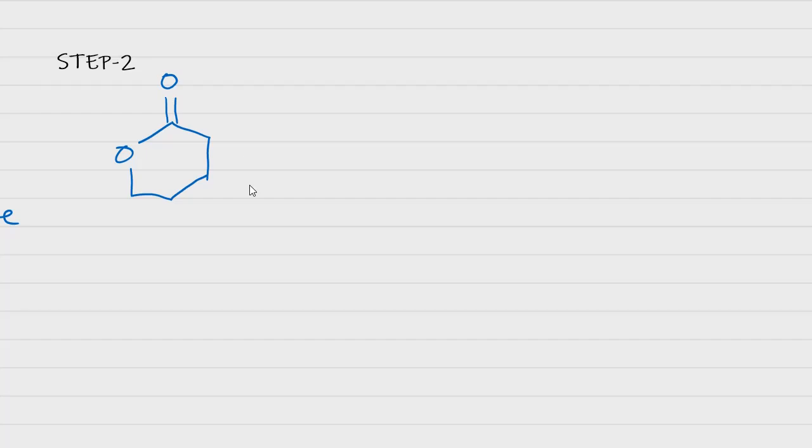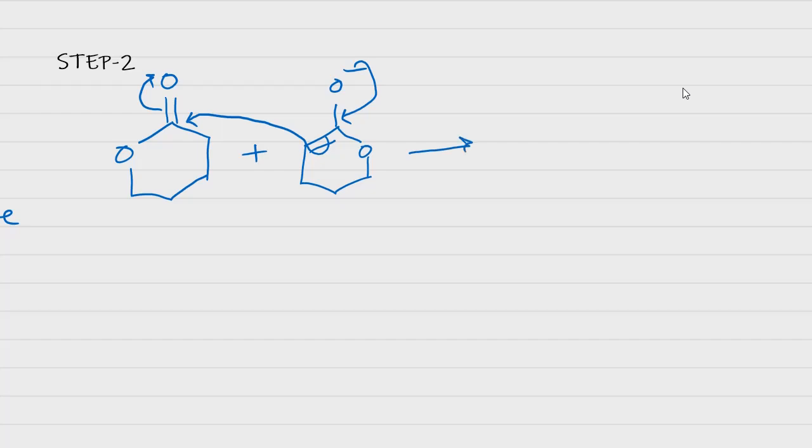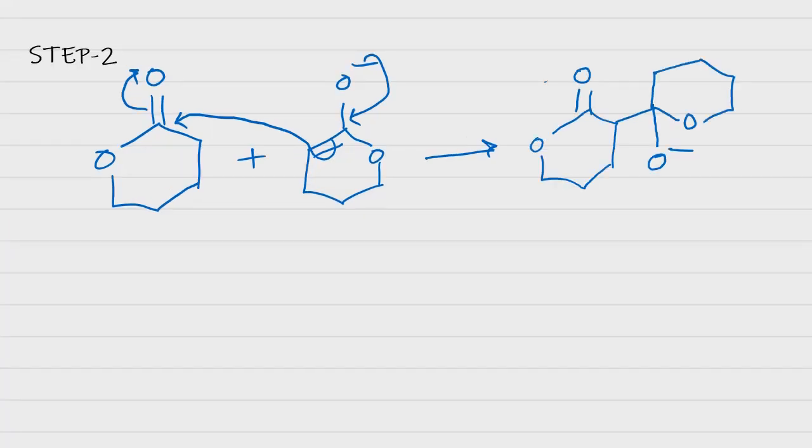Unenolized ester plus the enolate ion acting as a nucleophile, just like the aldol condensation reactions. Here again it is the nucleophilic attack over the unenolized lactone molecule and forms a new carbon-carbon bond. Now here it is a tetrahedral intermediate.